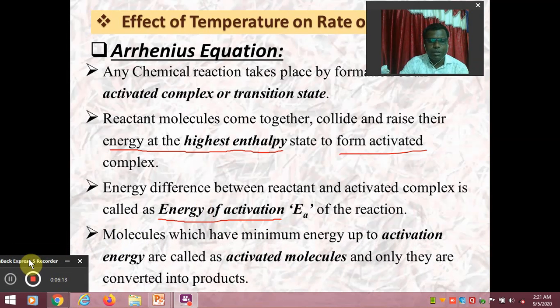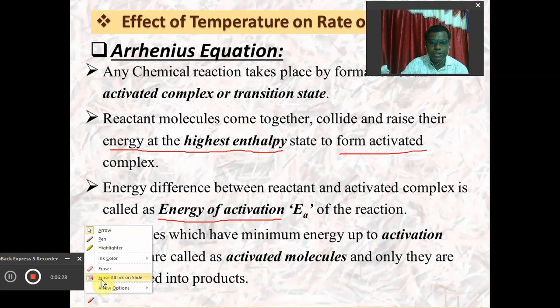Again, if we discuss the molecules, then the molecules which have minimum energy up to the activation energy are called activated molecules. I hope you will be able to understand here.